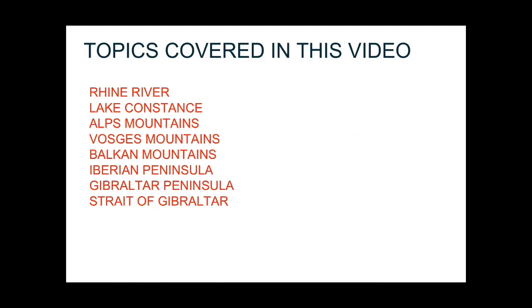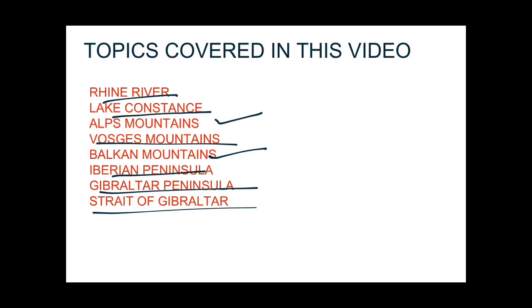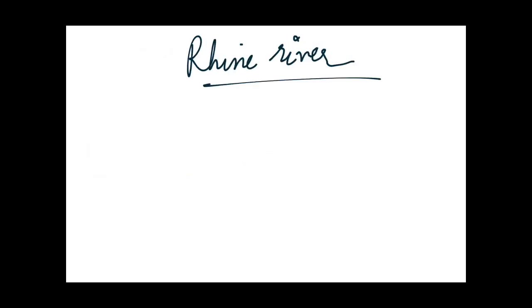These are some of the topics which we are going to cover in this video: Rhine River, Lake Constance, Alps Mountain, Vosges Mountains, Balkan Mountains, Iberian Peninsula, Gibraltar Peninsula, and Strait of Gibraltar. So let's start now. Now we are going to read about the Rhine River.